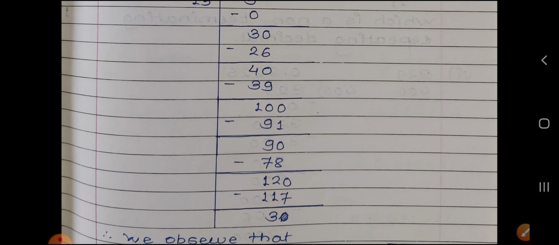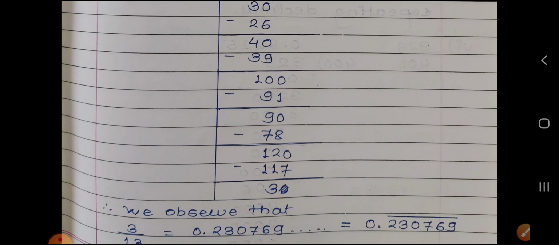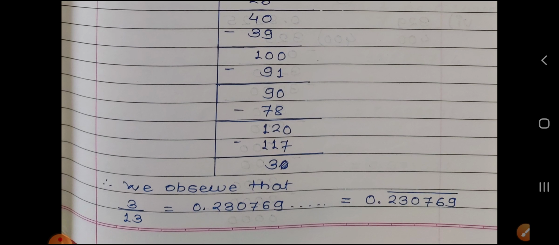So we observe that 3 upon 13 is equal to 0.230769 and so on, which is equal to 0.230769 bar, meaning this block is repeated, so it is a non-terminating recurring decimal.